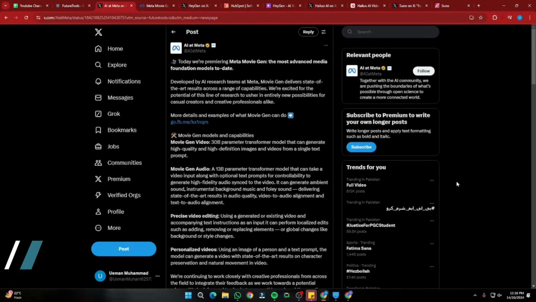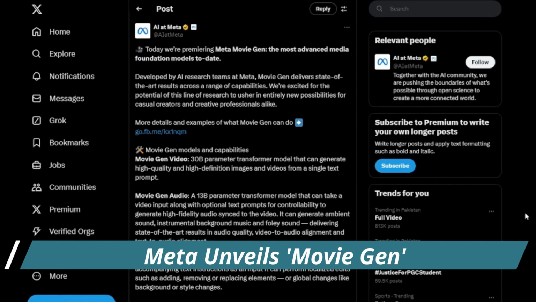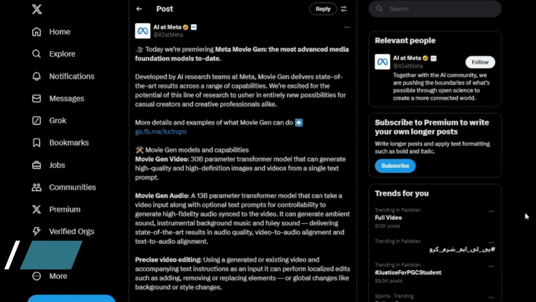And lastly, the most amazing news of AI art generation is by Meta. In competition with Sora AI, Meta also premiered their Meta Movie Gen, which, they state, is the most advanced media foundation model to date. In their official expo, they announced an AI text-to-video generation model named Movie Gen. Developed by AI research teams at Meta, Movie Gen delivers state-of-the-art results across a range of capabilities.